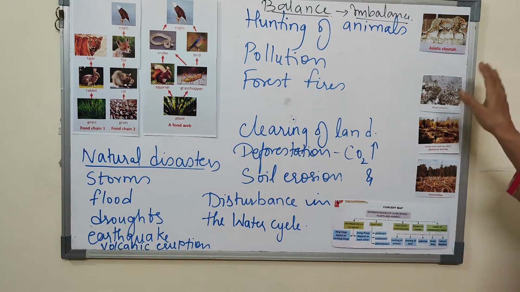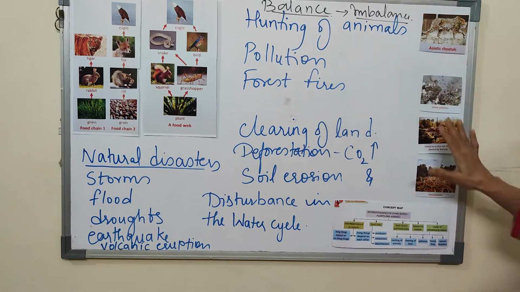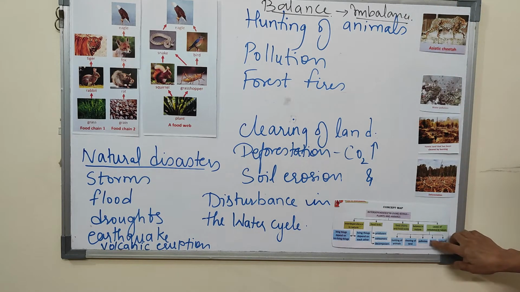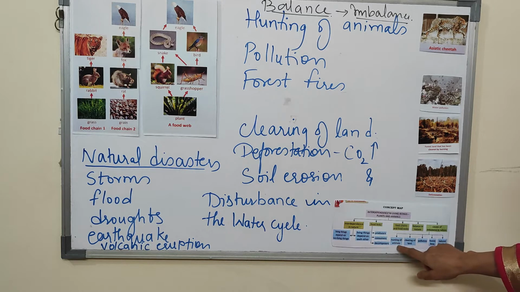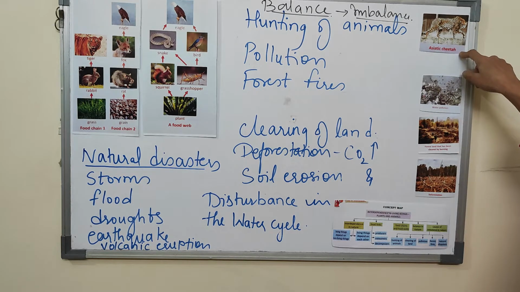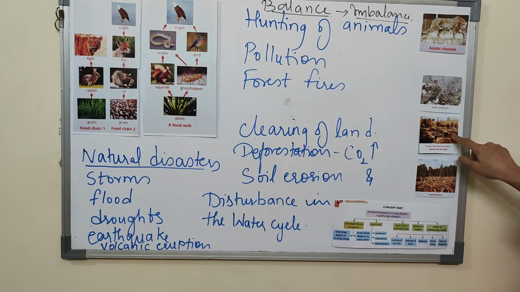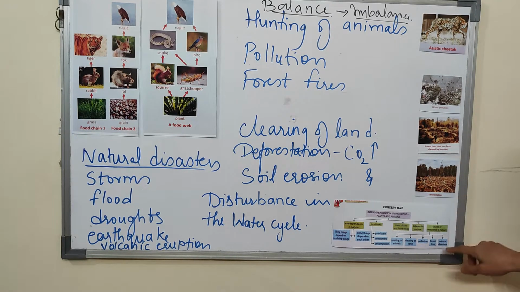Balance in nature is something we have to create, and we have already created the imbalance. Causes of imbalance here are hunting of animals, for example the Asiatic cheetah. Clearing of land, that is cleared by fire or deforestation.